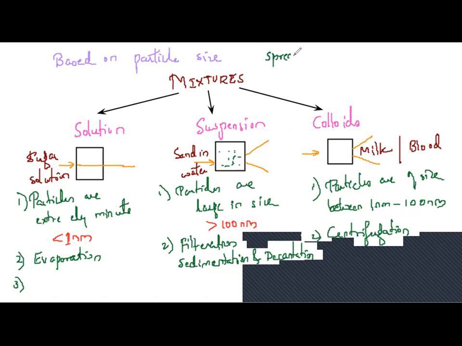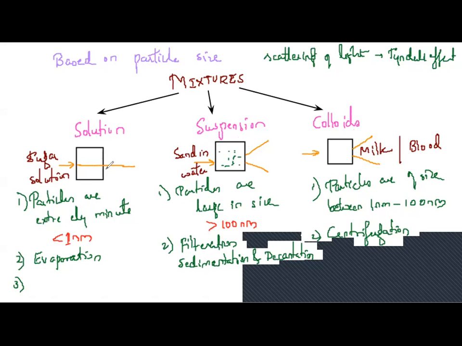Or you can say, instead of using the term spreading, you can say scattering of light. Yes, what it is called? Tyndall effect. Why scattering of light occurs in suspension and colloids, and why it does not occur in solutions, is that light gets scattered because of the particles.